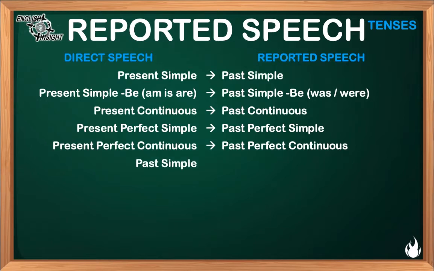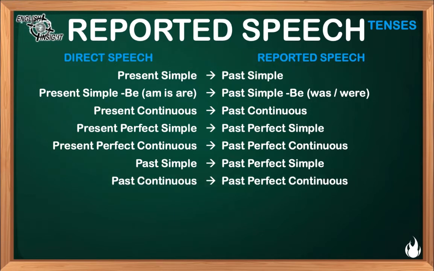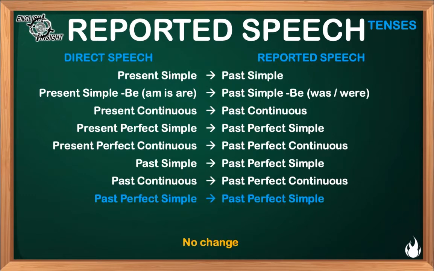Past simple is reported in past perfect simple. Past continuous is reported in past perfect continuous. Past perfect simple is reported in past perfect simple. Notice that there is no change in the tense, because, theoretically speaking, there is not a tense before past perfect simple.